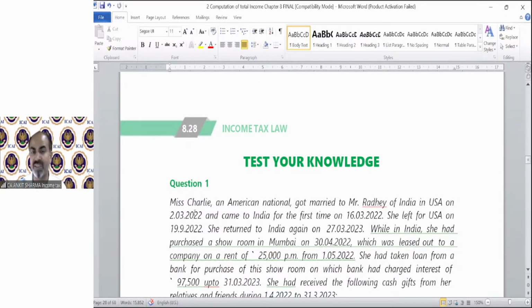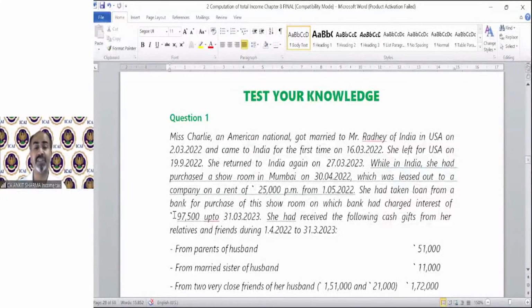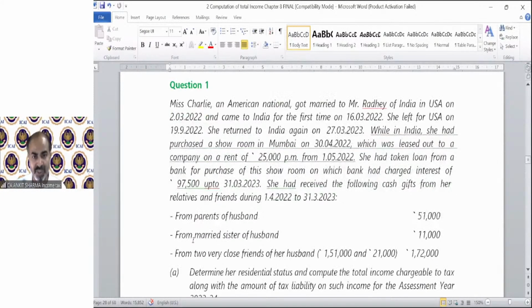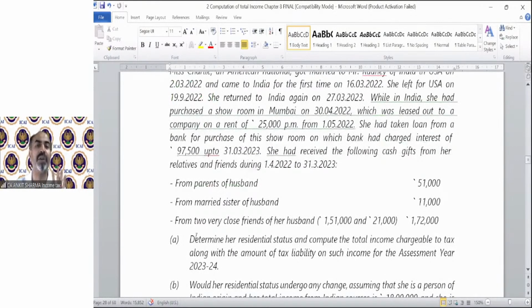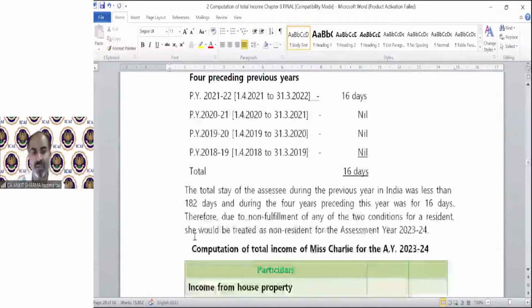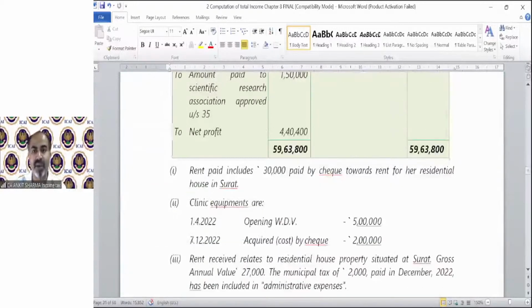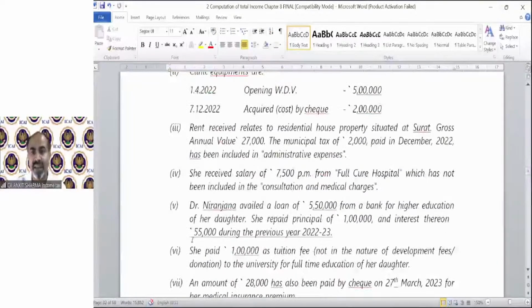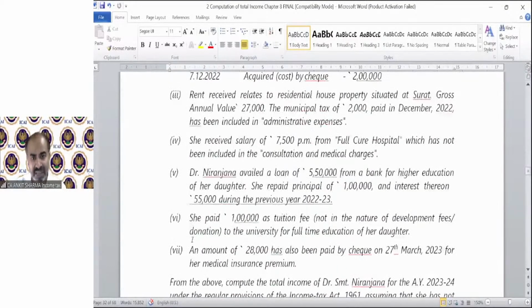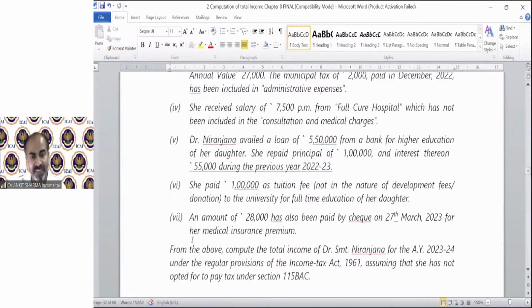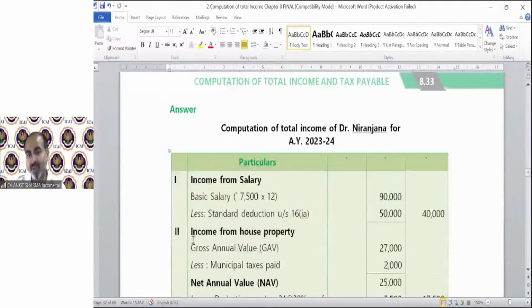As you can see, question one was related to residential status, as well as income from other sources, as well as income from house property. I'm just giving you a trailer. Then question number 2 includes PGBP provisions, as well as house property, salary, income from other sources, TDS, and deduction provisions, everything. So these questions are really going to help you solve this kind of question in examination.